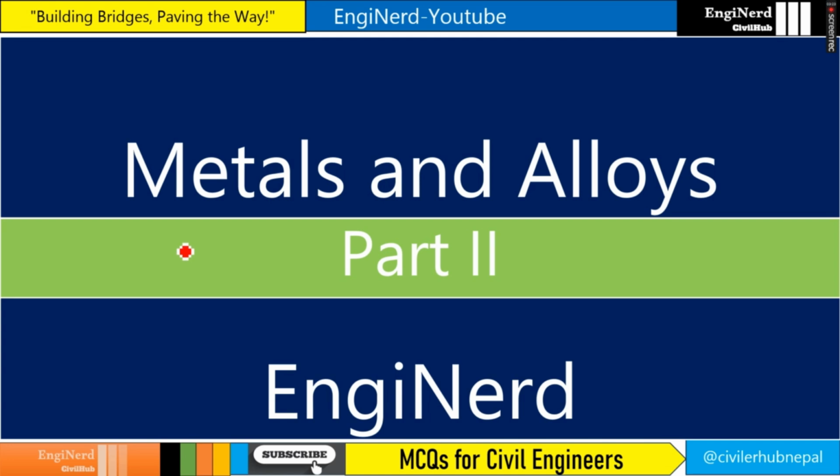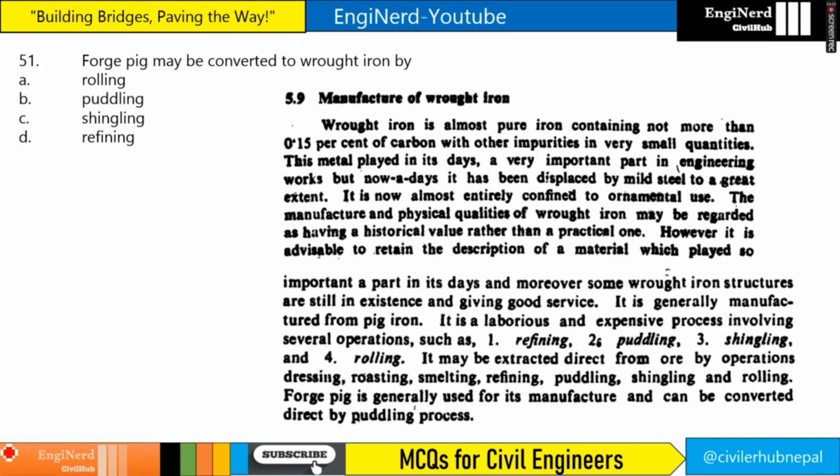Let's start the session. Question number 51: forged pig may be converted to wrought iron by, so it will be puddling, right? So if you see here, wrought iron is generally manufactured from pig iron. It is a laborious and expensive process involving several operations such as refining, puddling, shingling and rolling, right?